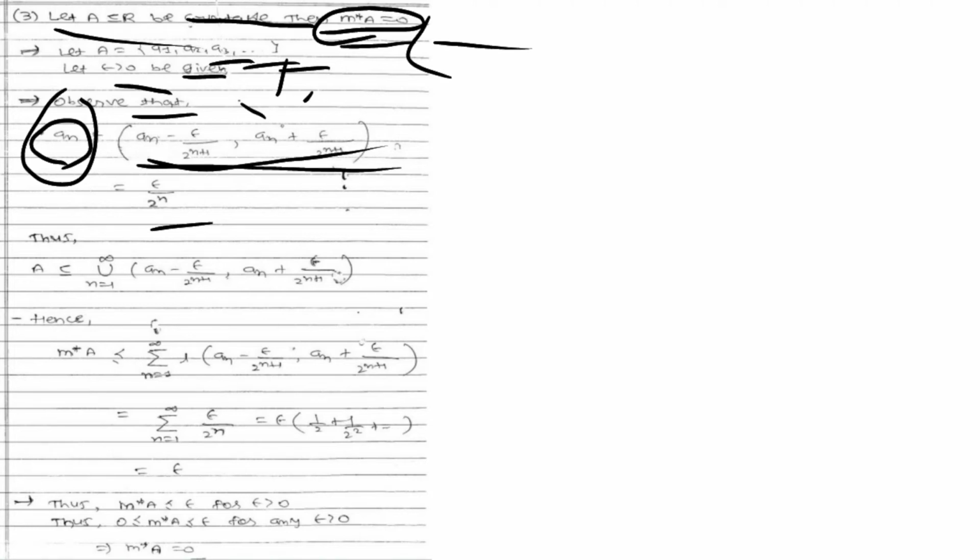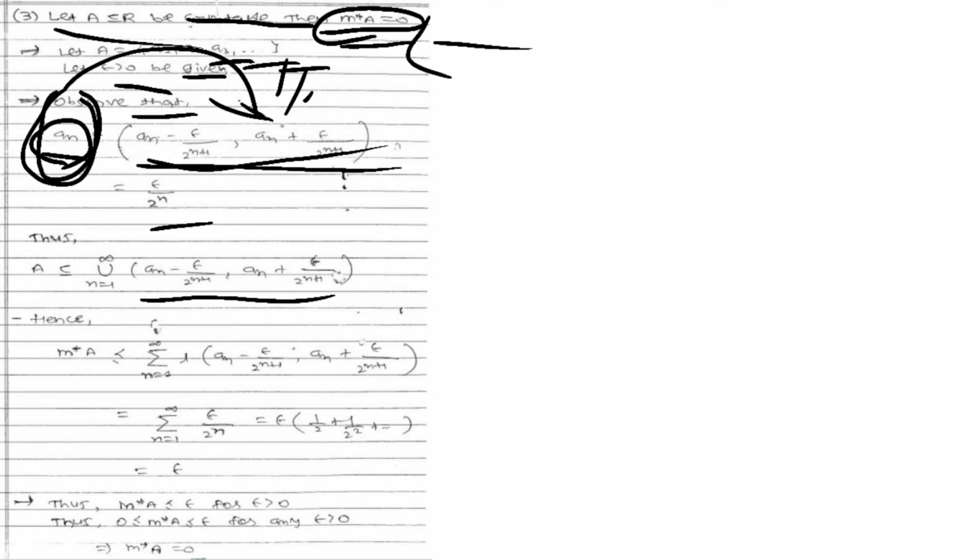Thus A is a subset of the union of these open intervals, where n runs from 1 to infinity.